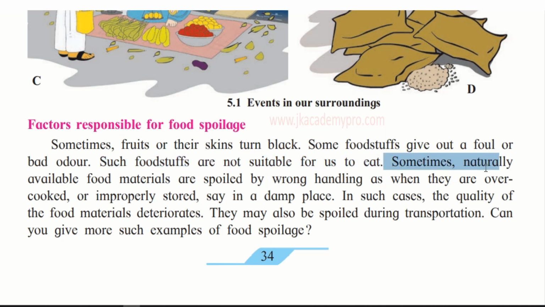And sometimes naturally available food materials are spoiled by wrong handling, as when they are overcooked or improperly stored. So even good food that is very badly handled can get spoiled. Say, if the food is kept in a damp place, it can be infested by insects and can get spoiled.